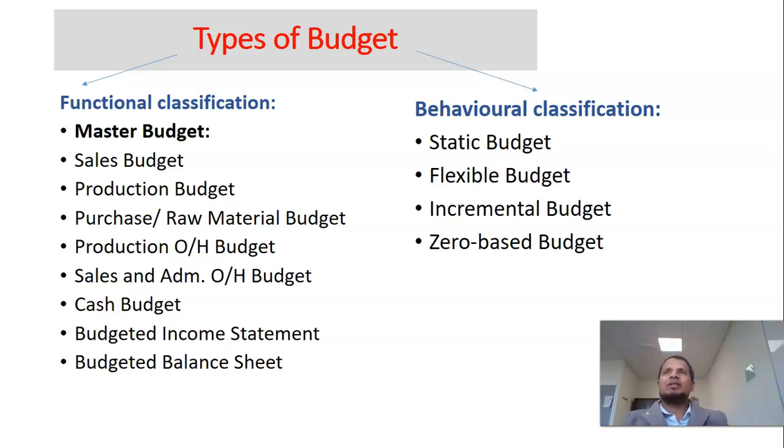Flexible budget is a budget that is being prepared based on the static budget, the budget that we prepared before. We prepare a budget at the end of the period, that is the flexible budget, based on our actual results: what is the budget for the actual activity? And the flexible budget is prepared at the end of the period to evaluate the performance of the managers accurately.